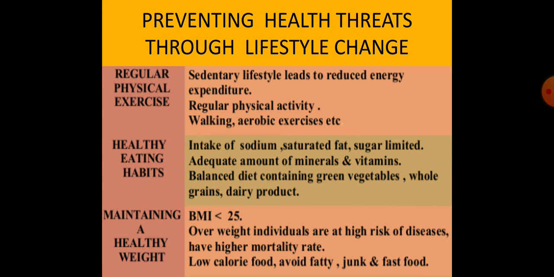Maintaining a healthy weight. BMI should always be less than 25. Overweight individuals are at high risk of diseases and have a higher mortality rate.